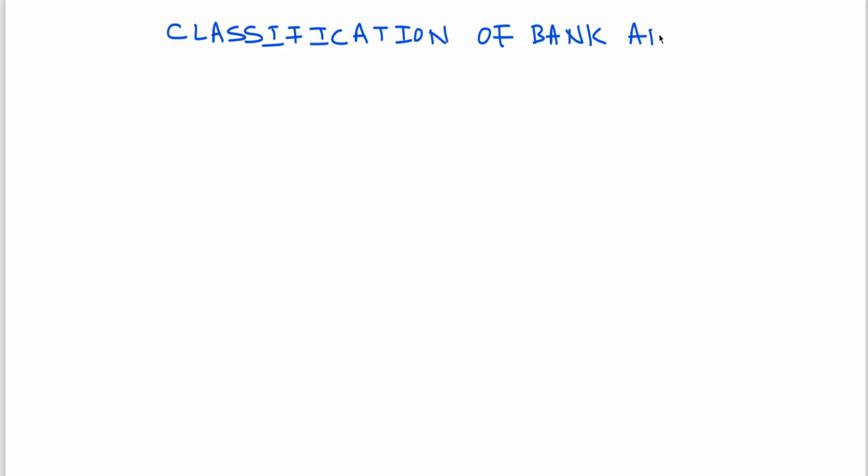The heading in today's class is classification of bank advances on basis of performance.